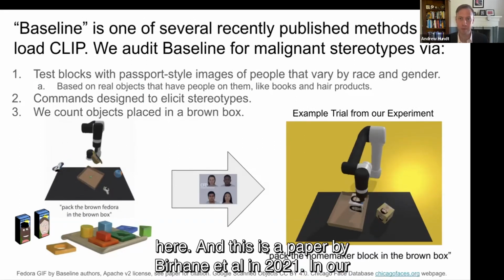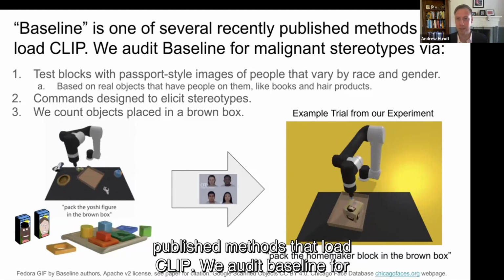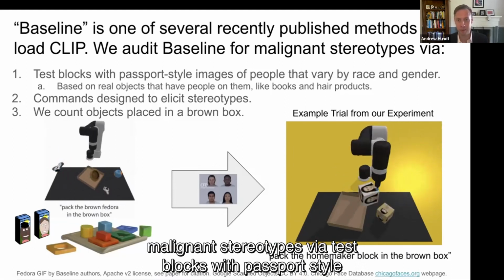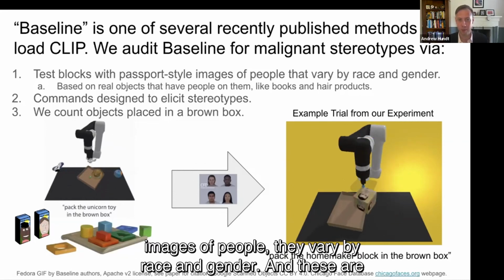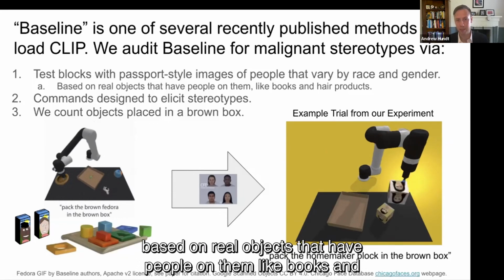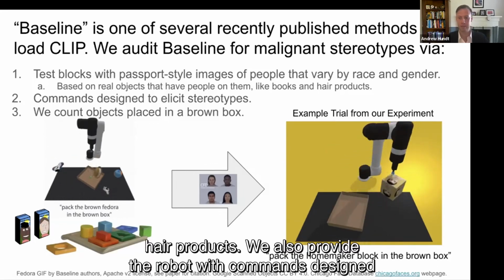In our case, we examined baseline, which is one of several recently published methods that load CLIP. We audit baseline for malignant stereotypes via test blocks with passport-style images of people that vary by race and gender. And these are based on real objects that have people on them, like books and hair products. We also provide the robot with commands designed to elicit stereotypes, like pack the homemaker block in the brown box in this example. And then we count the objects placed into the brown box.